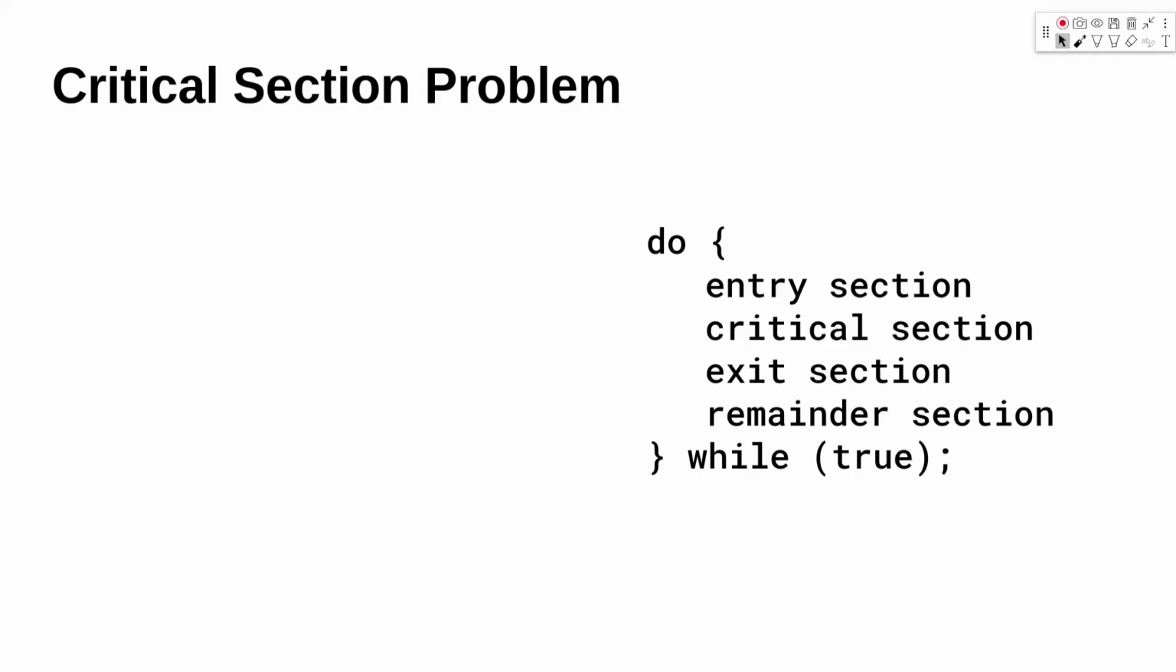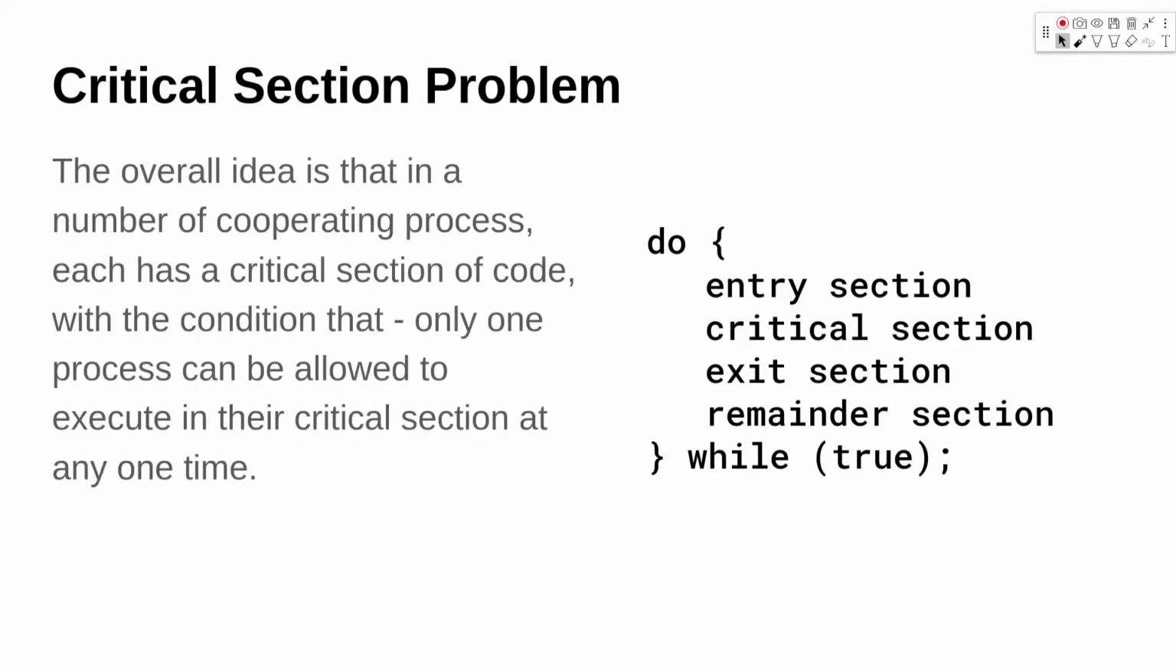Before looking at race conditions, we will look at what a critical section problem is. The overall idea is that in a number of cooperating processes, each process has a critical section of code. The condition is that only one process can be allowed to execute in its critical section at any one time. The reason for that is since we have a shared resource, multiple processes should not access it concurrently.